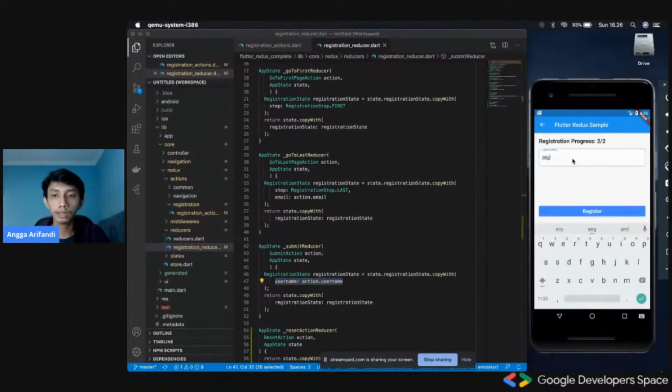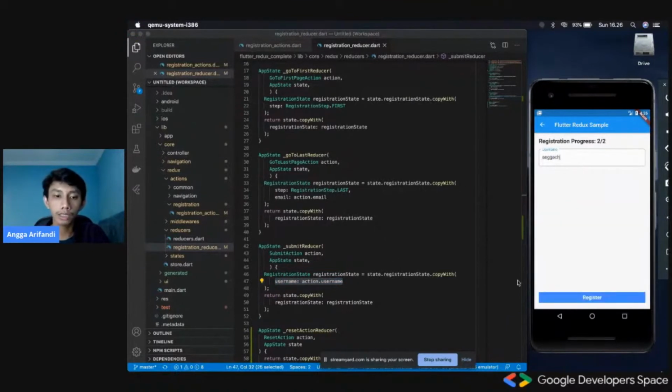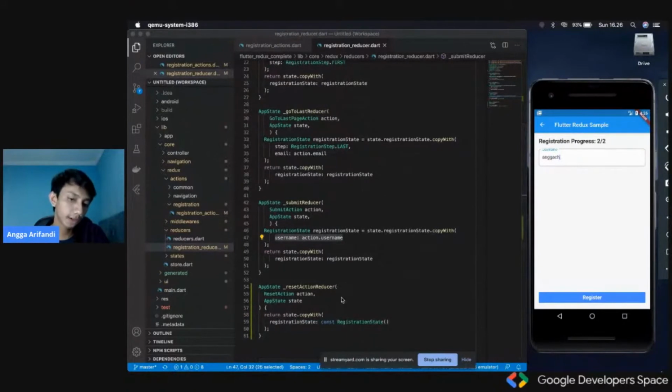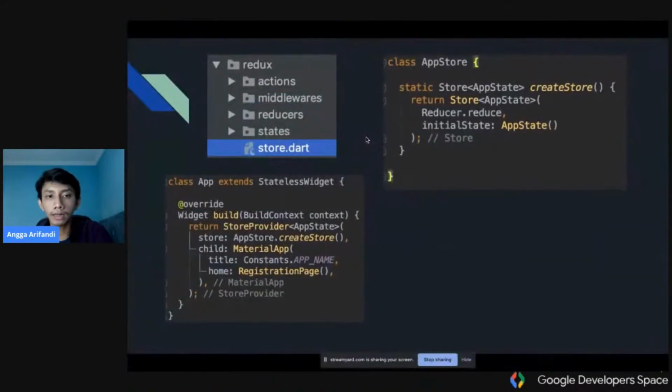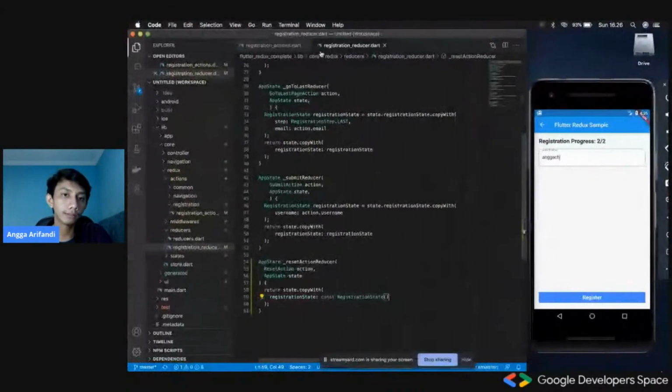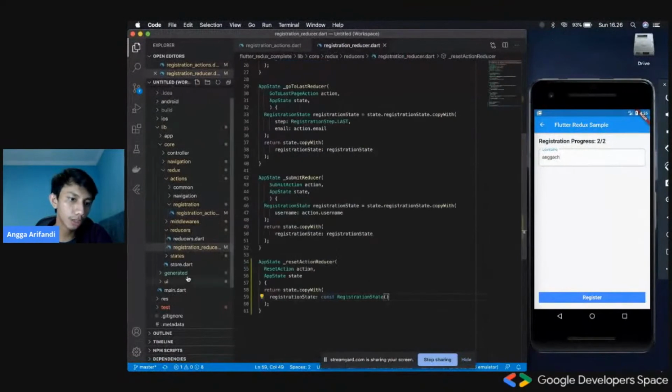So if I input this as Angga, it would change into something that I've been typing. And as for reset, we would just reset the whole state into a completely new one. That is all for reducer. So as of right now, we have defined all the actions, the reducers, and the state. So everything is in place.